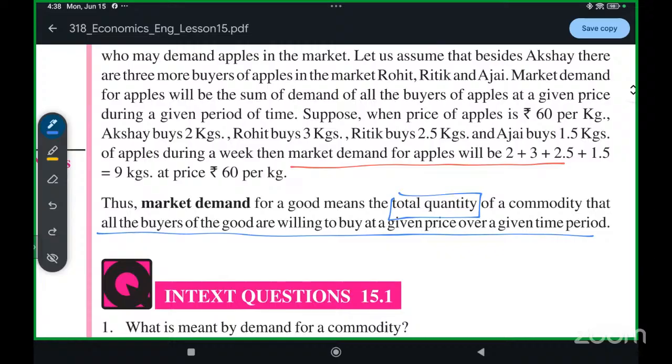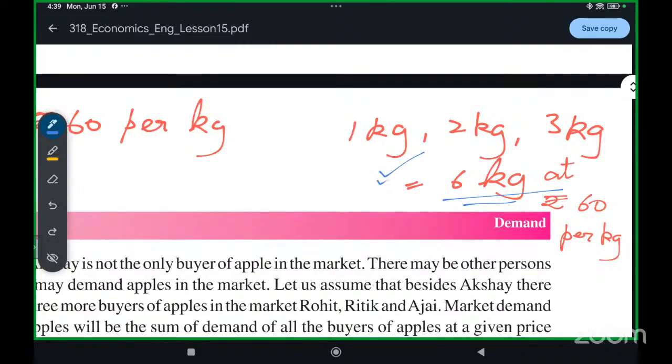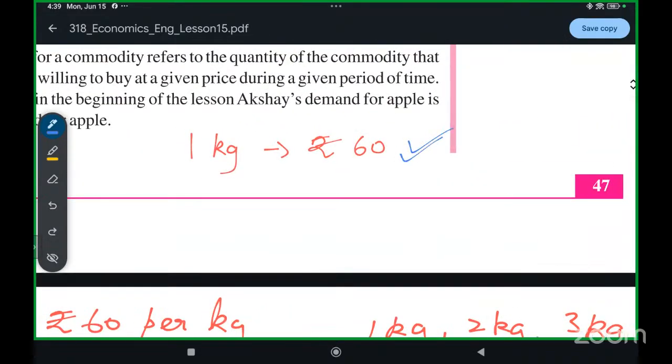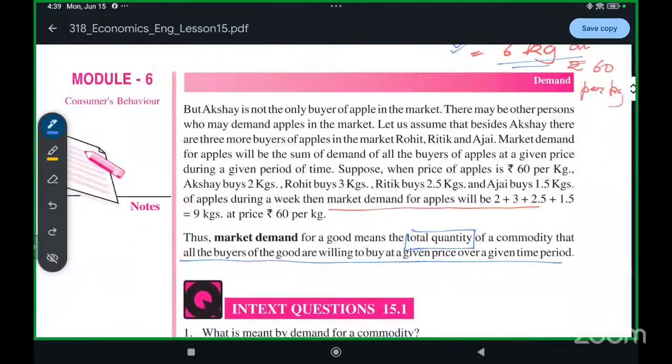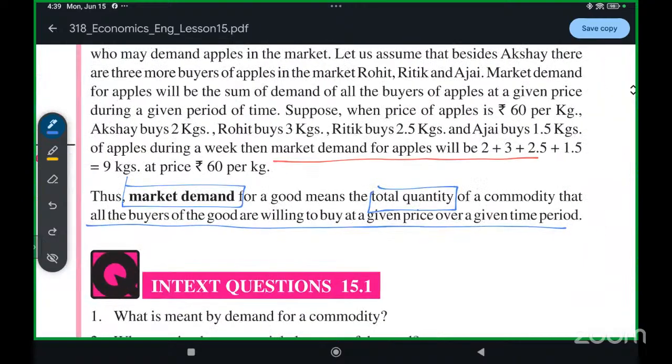For example, this 6 kg is market demand. My 1 kg is only individual demand, and your 2 kg is individual demand. When we talk about your demand, my demand, and Sakshi ma'am's demand, all the people in the market who want to buy apples, their combined demand is referred to as market demand.